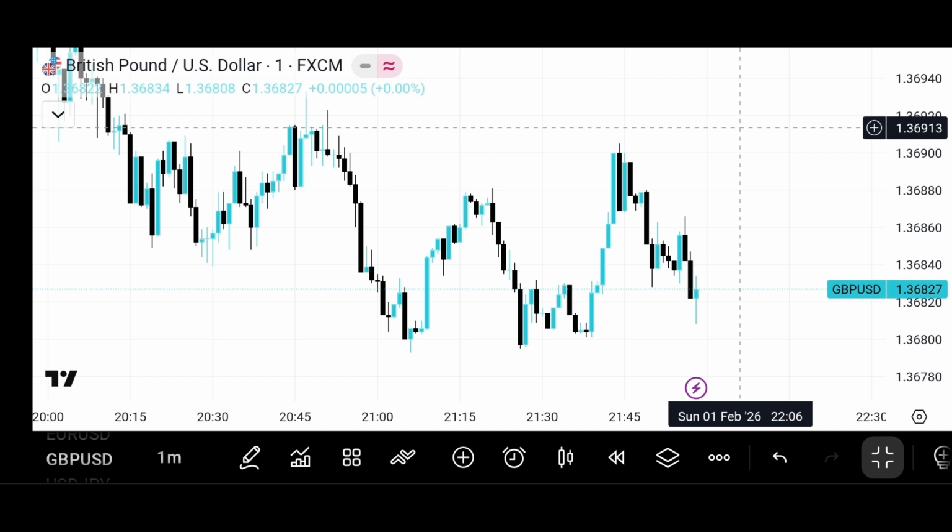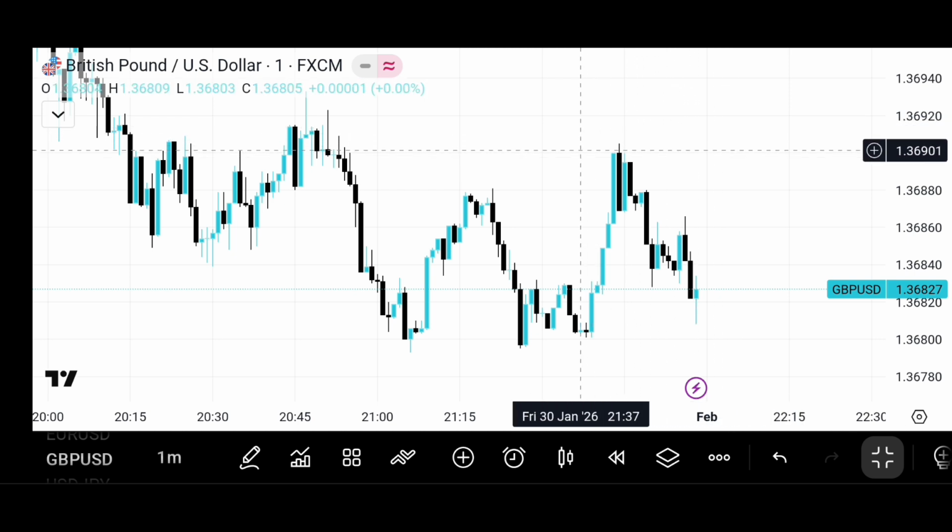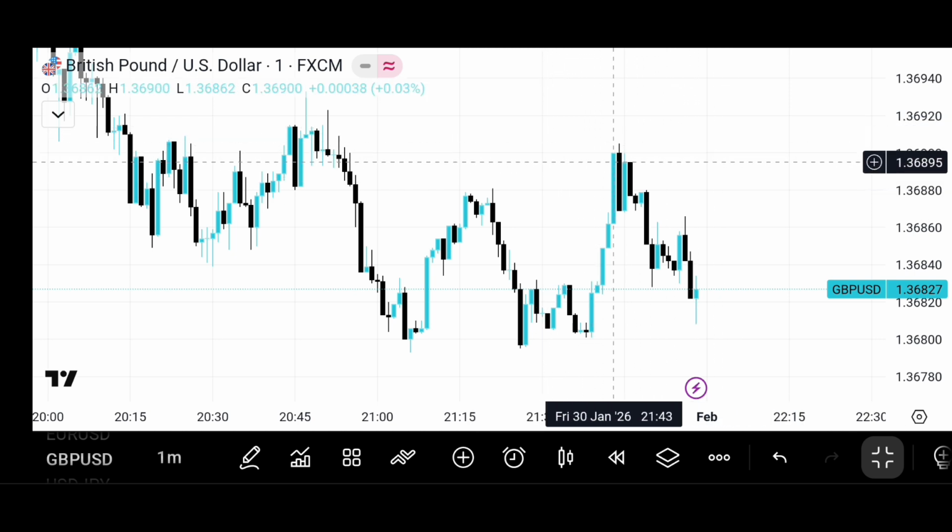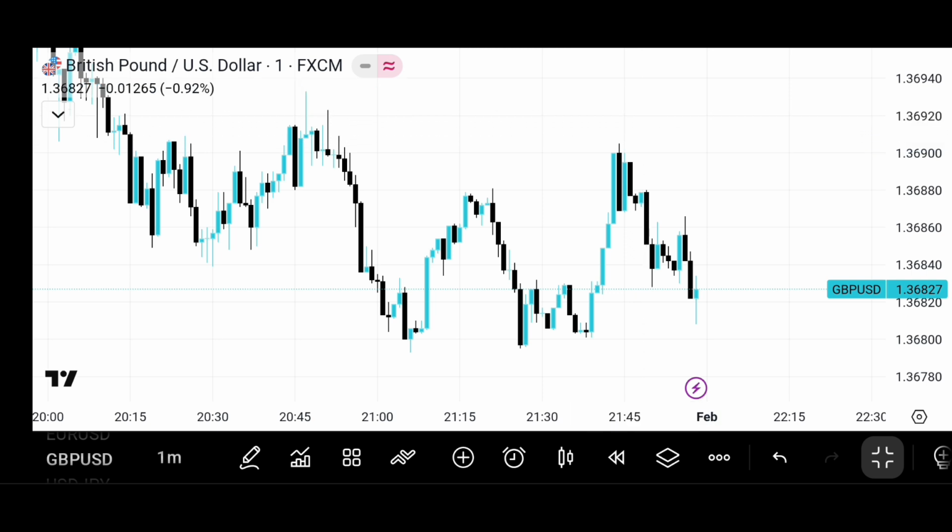Liquidity explains why price moves, where stops, orders, and smart money interests are concentrated. When you combine them, you understand not just where price is going, but why it's moving in that direction. This makes your entries and exits more predictable and logical.